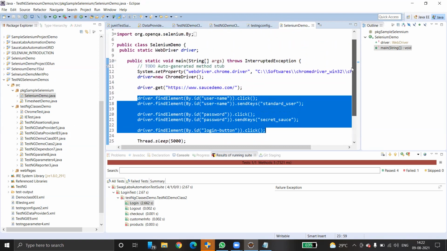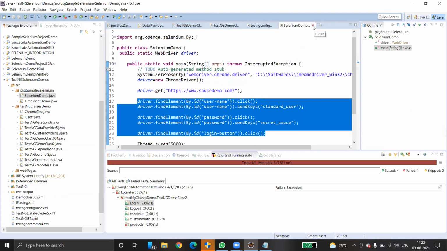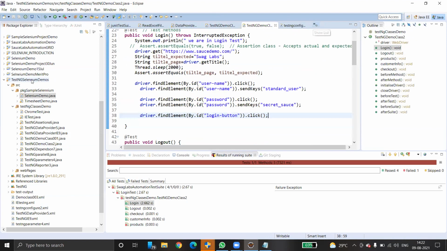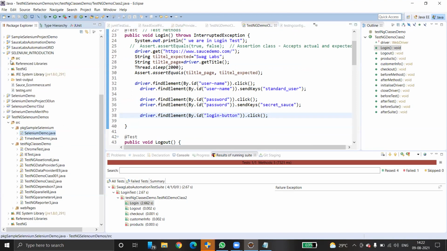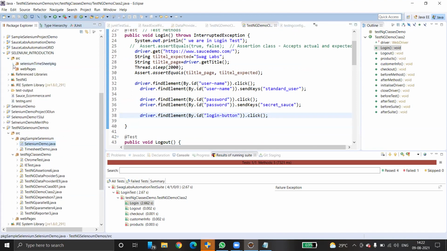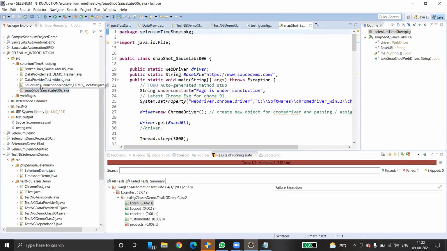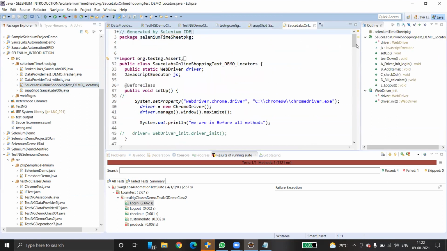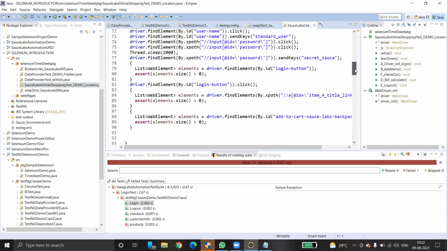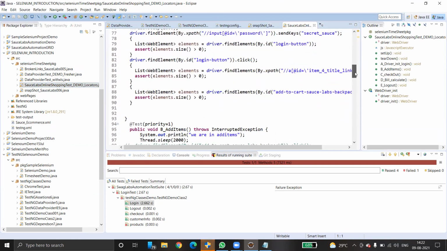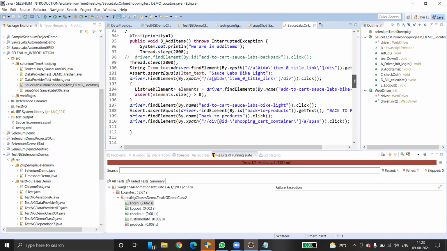Logout is not there. Anyway, that's fine. Let's close this one. Logout we have implemented earlier. I'm just going to copy it.